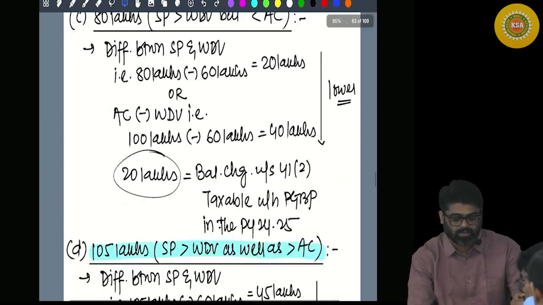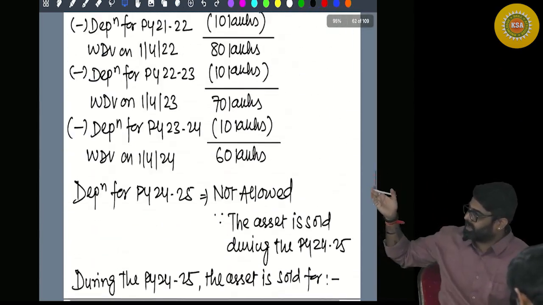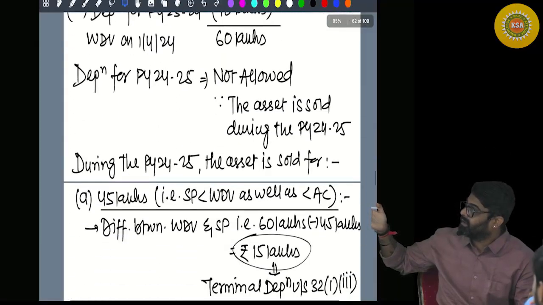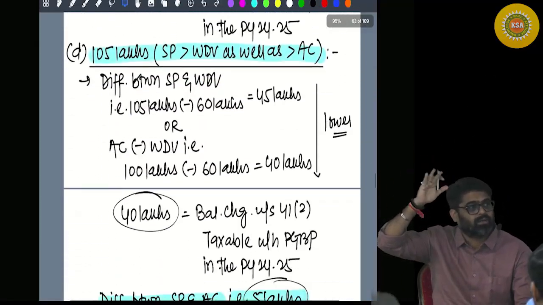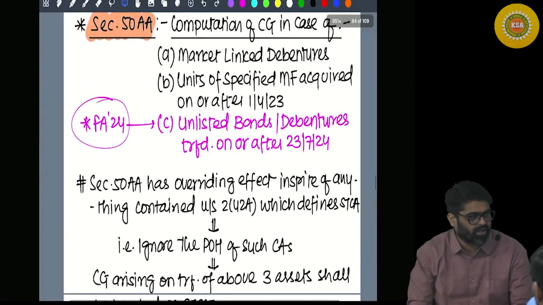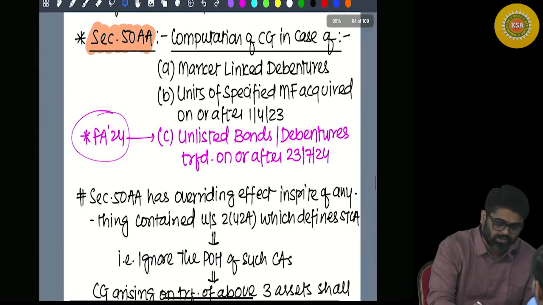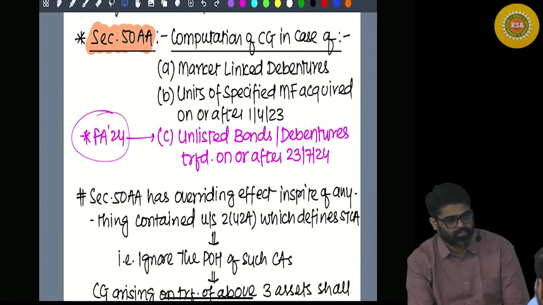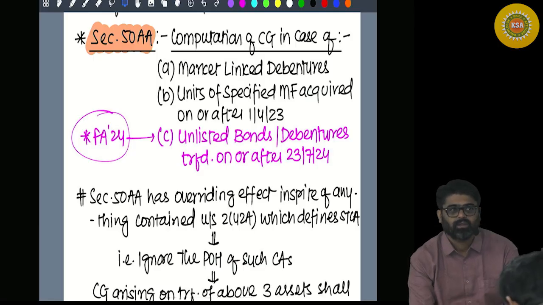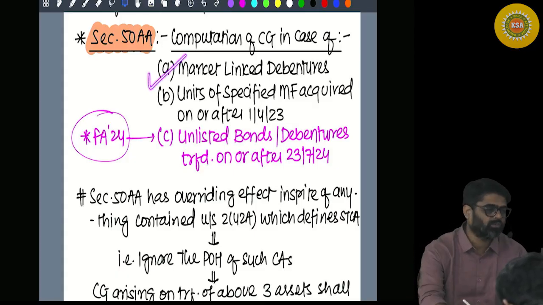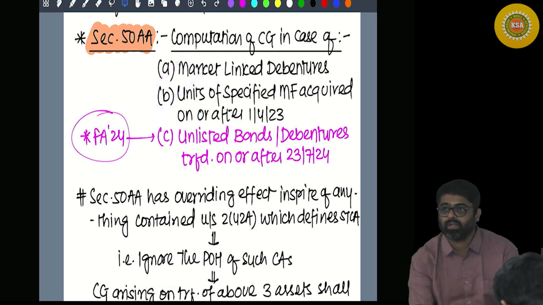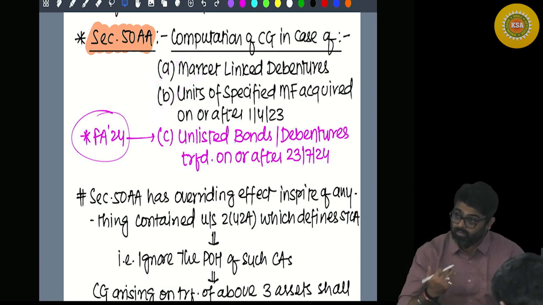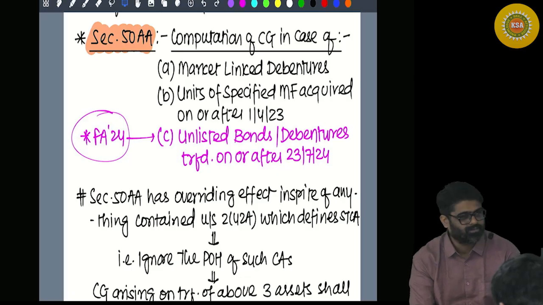Let's move on. See, that entire example I have again written here, okay? Now this is an important section, 50AA, because there is an amendment in this section in this year. See, this section came in the last year. Last year only 2 assets were covered. Now this year one more asset is added in the list.